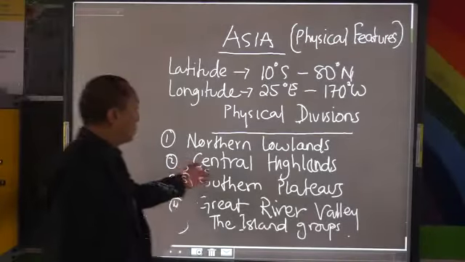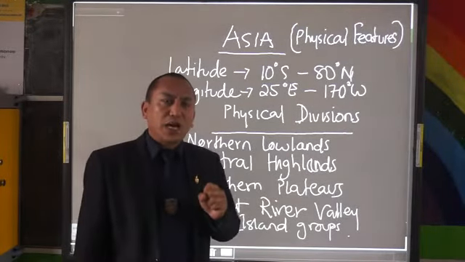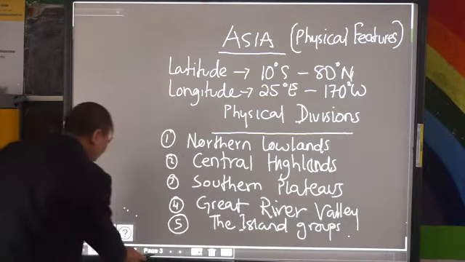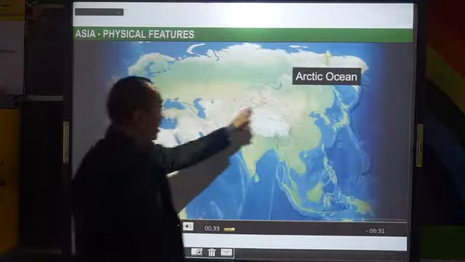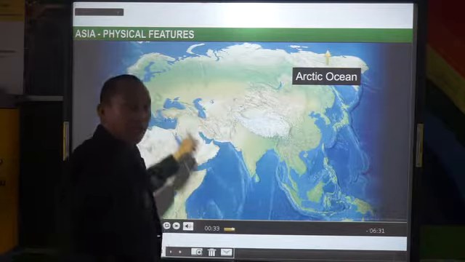Now the next one we have is the Central Highlands. Now what are the Central Highlands? When we talk about Central Highlands, we are talking about the areas where we have the highest mountains in Asia, the highest mountains. These are the areas we're talking about, the Central Highlands. See, these areas. This is the Central Highlands.